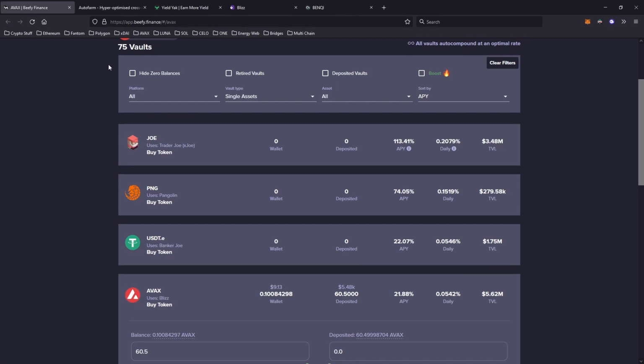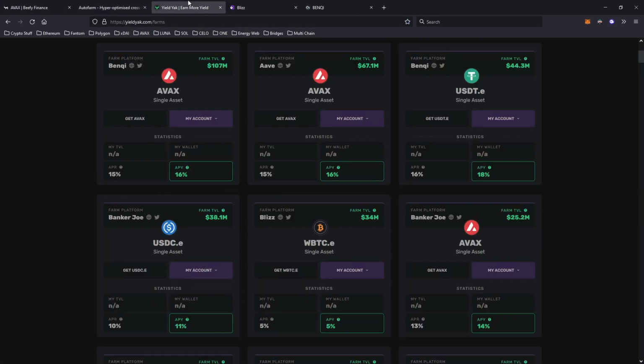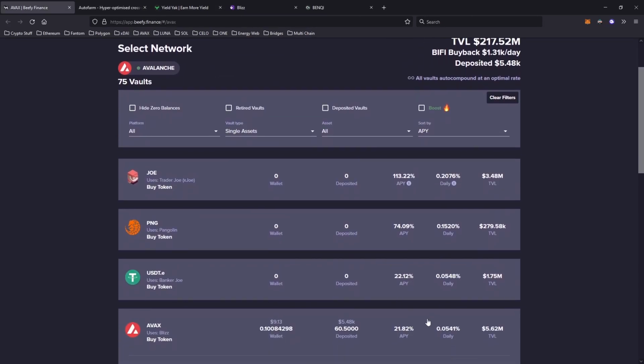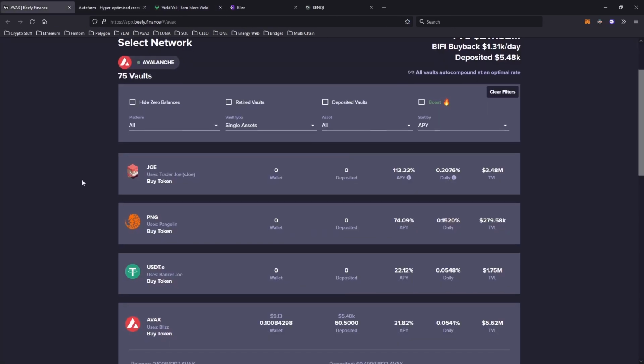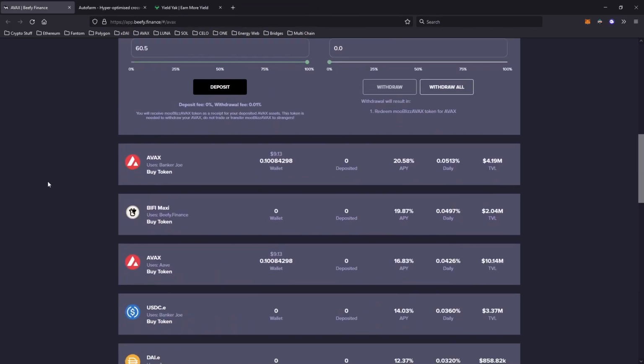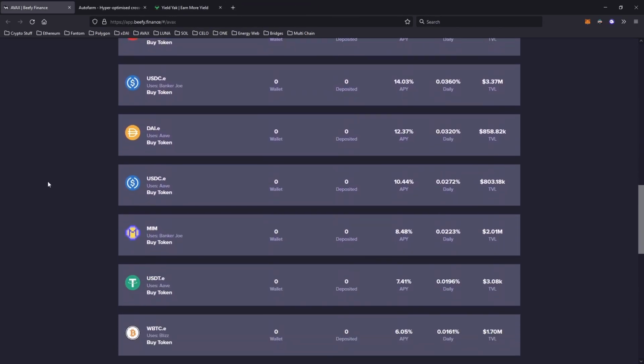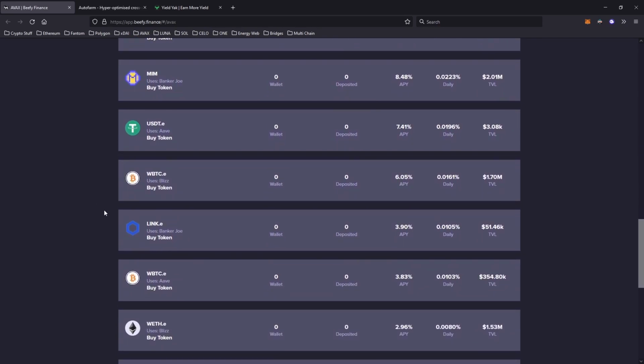Well, Beefy Finance, Auto Farm, and Yield Yak basically auto compound at different rates. So just looking at the numbers, we can see Beefy probably compounds at a higher rate compared to Auto Farm and Yield Yak, which is why Beefy has slightly better returns. And one thing I also plan to do is port over some of my other tokens. So at the moment, I've got some Link on my Celsius wallet, which is getting about 2 or 3%. If this gets above 5%, I might consider sending my Link tokens to the AVAX chain, but at the moment, I'm happy leaving it in my Celsius wallet.